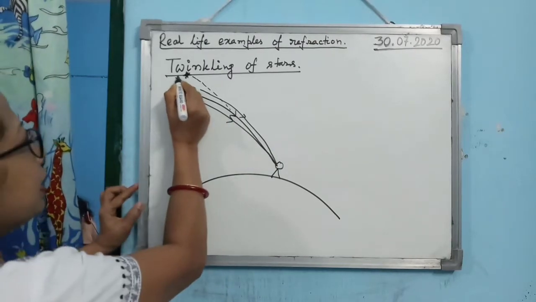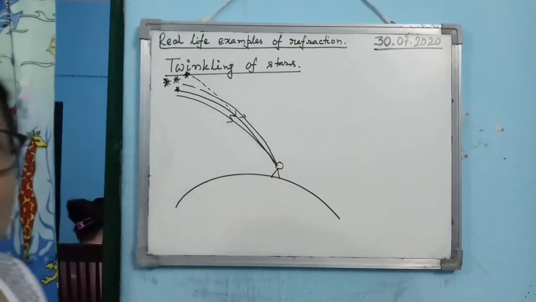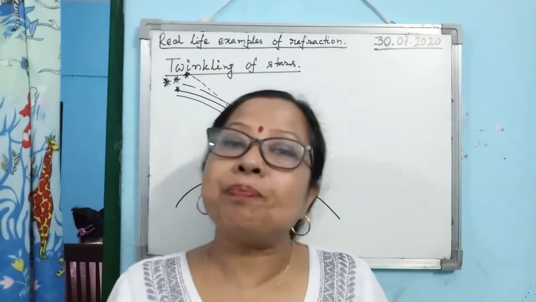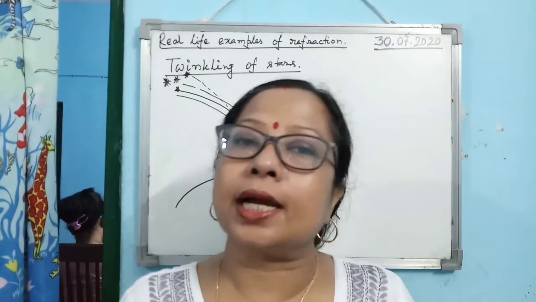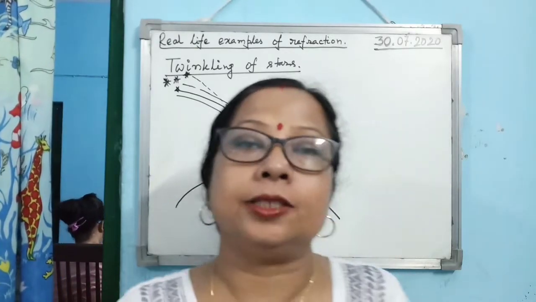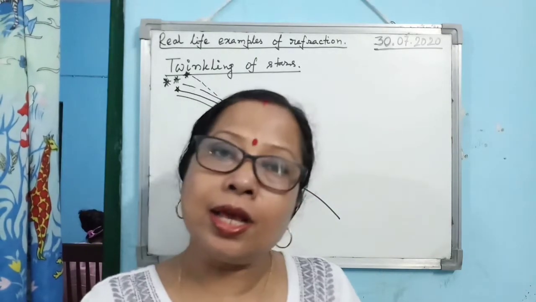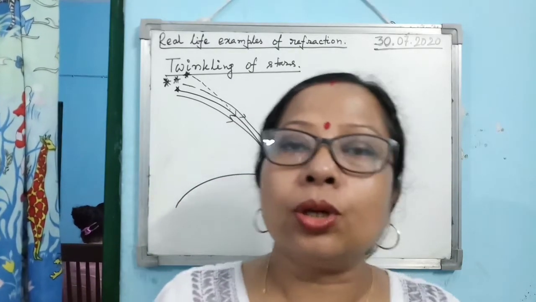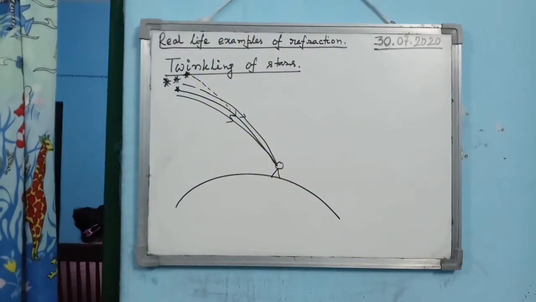So what is happening? The position of the star and the brightness of that star also change continuously due to this fact that temperature as well as density of different layers of atmosphere changes continuously. Okay, so as a result, due to this continuous change in the position and brightness of the image of the star, the twinkling effect arises. Okay, so this is the way you can explain why a star twinkles.